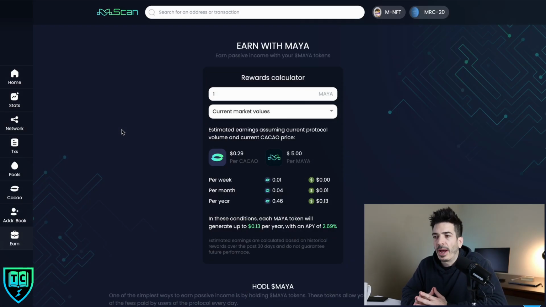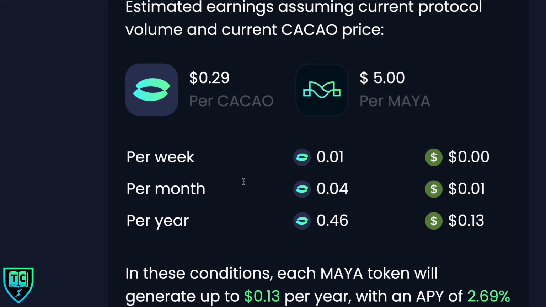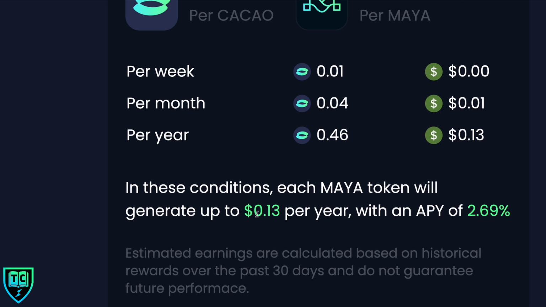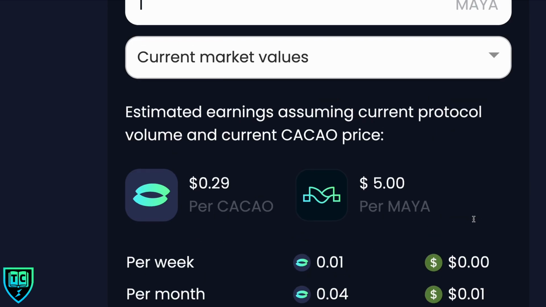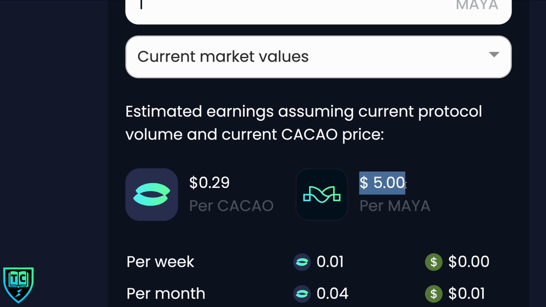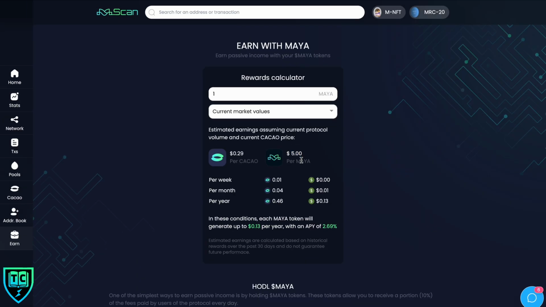Firstly, talking about the Maya token, they do have a pretty cool calculator, mayascan.org. I'm going to put links to all of these resources, by the way, wherever this video gets posted. So don't worry about that bit here, but you can put in, for example, 1 Maya, and then you can look at what that earns. So over the last 30 days, it would be 13 cents per year with an APY of 2.69. It is using a $5 Maya projection for the dollar amount right here, so it's not something that fluctuates with the actual price of Maya.